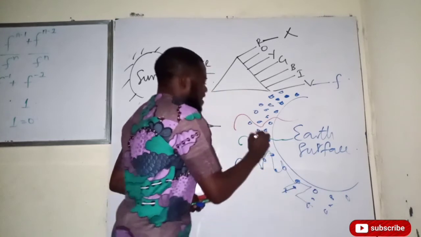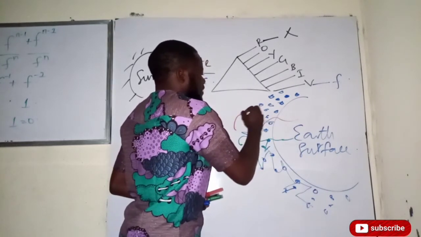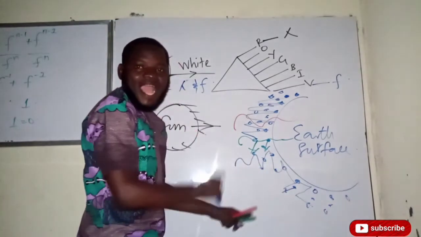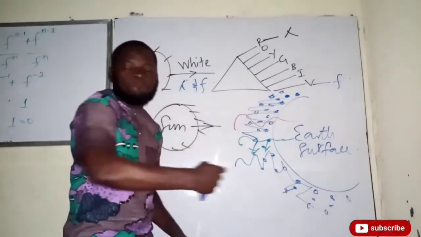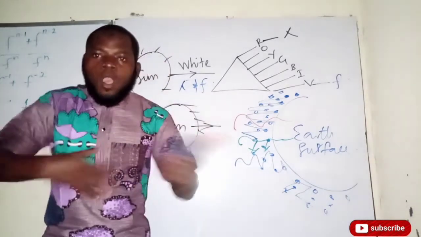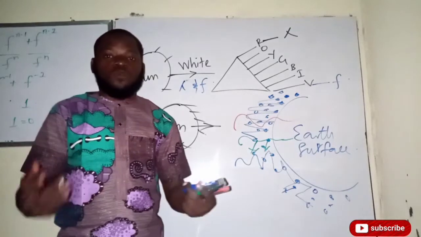As it encounters a lot of them, it scatters. It scatters most because of its frequency, which is very high, so it tends to oscillate more. It's just like when you do something in a hurry, you enter where you don't want to enter.